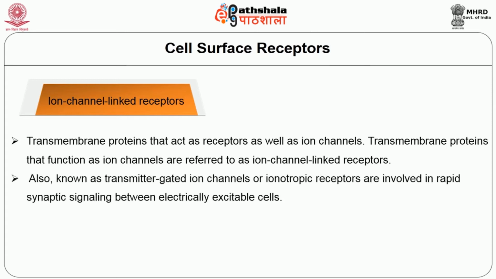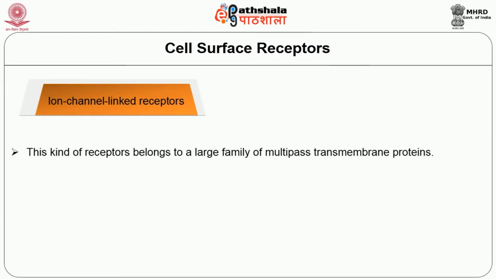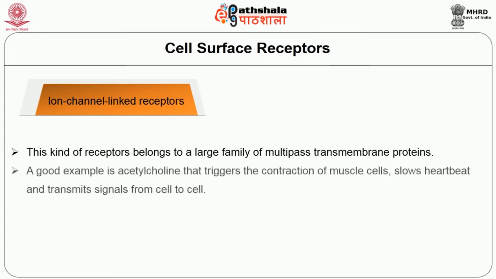Also known as transmitter gated ion channels or ionotropic receptors, they are involved in rapid synaptic signaling between electrically excitable cells. This type of signaling is mediated by a small number of neurotransmitters that transiently open or close the ion channel formed by the protein to which they bind. This kind of receptor belongs to a large family of multipass transmembrane proteins. A good example is acetylcholine, which triggers the contraction of muscle cells, slows the heartbeat and transmits signals from cell to cell.